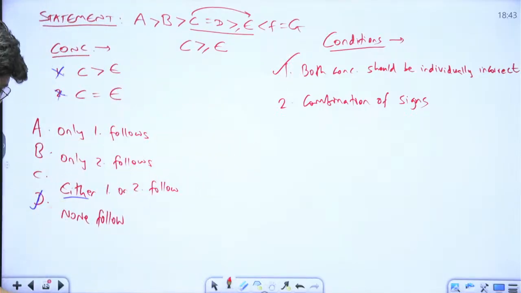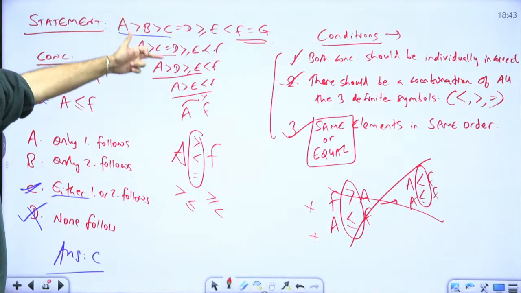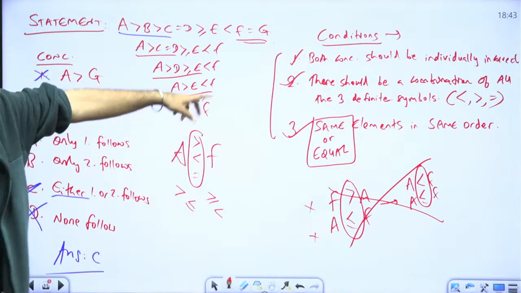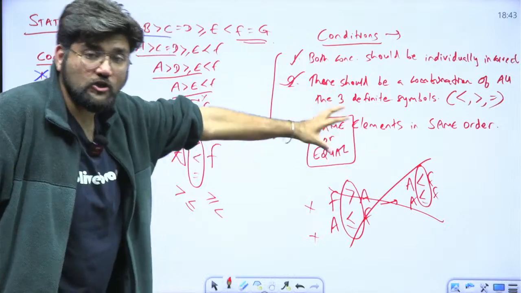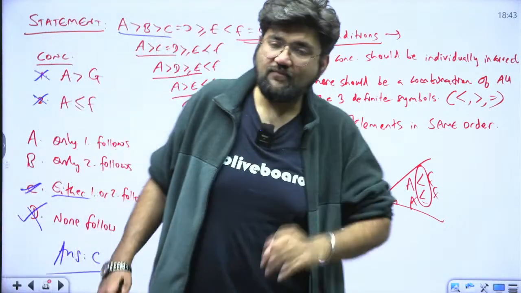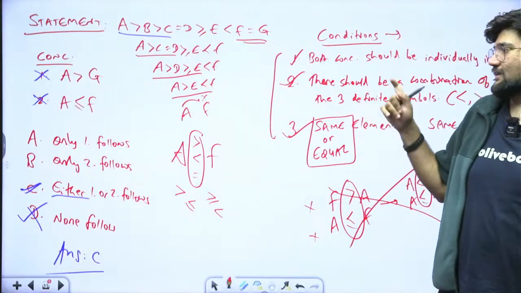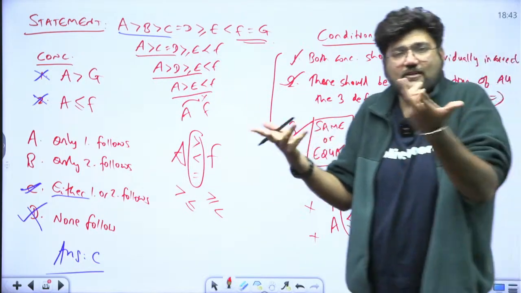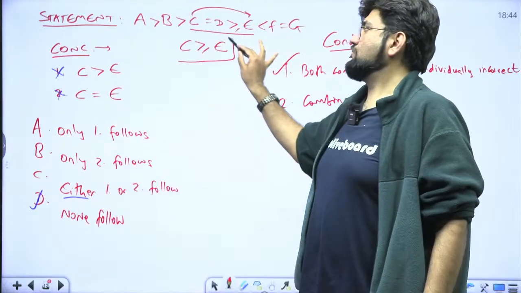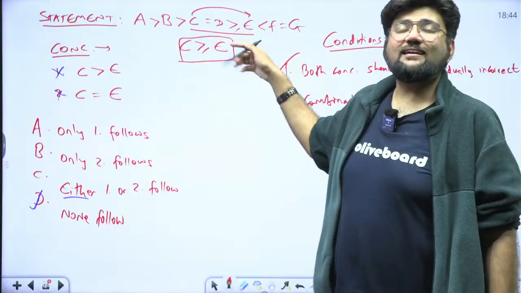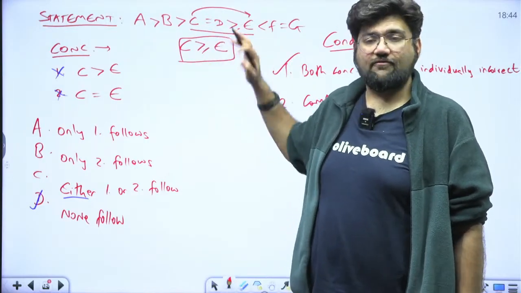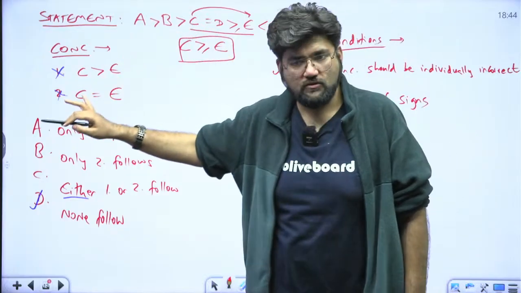Why? Because here, after solving between A and F, I could not determine the relationship. So these conditions for either or hold true when there is no relationship, that is, I cannot determine the relationship. So then we need the combination of three signs, either greater or less or equal, because I don't know what is the actual relationship between them. But here, I have come to a relationship, only that the relationship is indefinite. So I can't draw a definite conclusion from it.